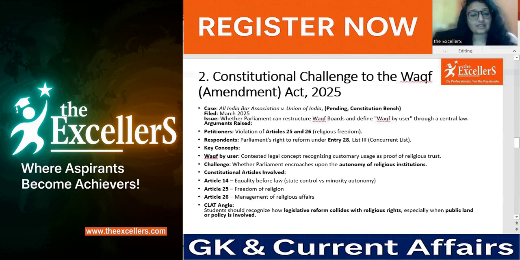So the CLAT angle in this particular amendment, if you can see, is that students have to recognize how legislative reform collides with religious rights, especially when public land or policy is involved. So you can get a question based on the same. You need to understand the basic core: in such circumstances, what might be the decision in case a legislative reform collides with religious rights. Although the decision has not come for this particular case, whenever it is going to come, we will stay updated with the same.